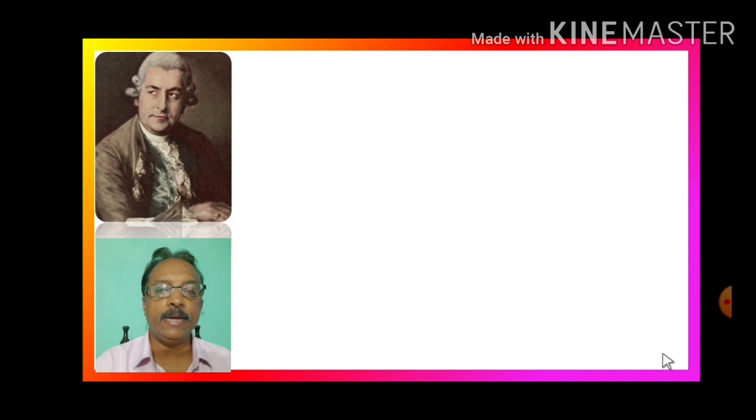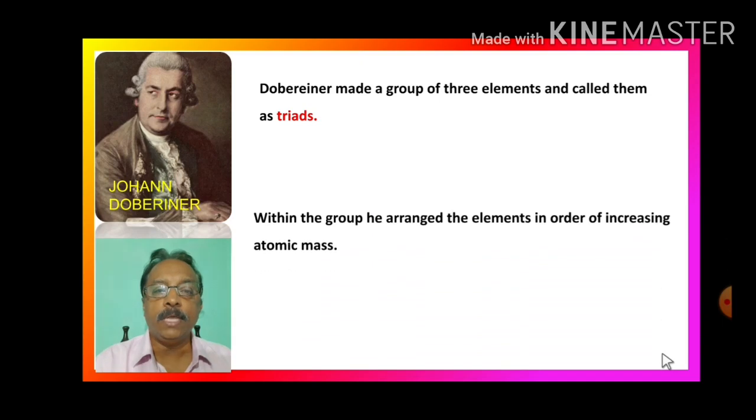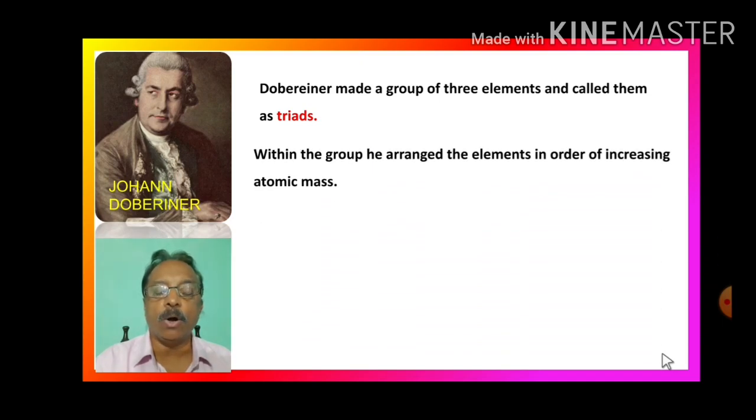In 1817, German scientist Johann Dobereiner classified the elements into groups of 3 elements called triads. So Dobereiner was making a group of 3 elements called a triad. Within the group, he arranged the elements in order of increasing atomic mass.